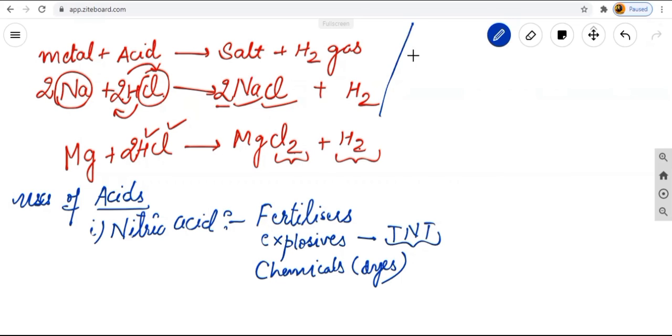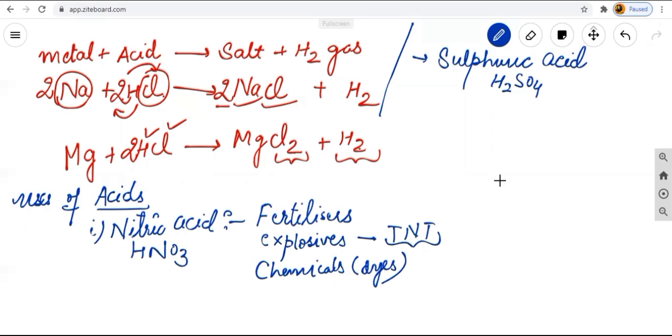The next one is your sulfuric acid. What do you mean by sulfuric acid? Sulfuric acid is always known as H2SO4 and nitric acid is known as your HNO3. Sulfuric acid, H2SO4, is always used in the production of gasoline, fertilizers.